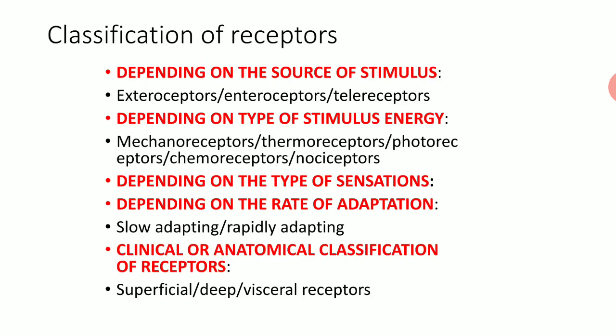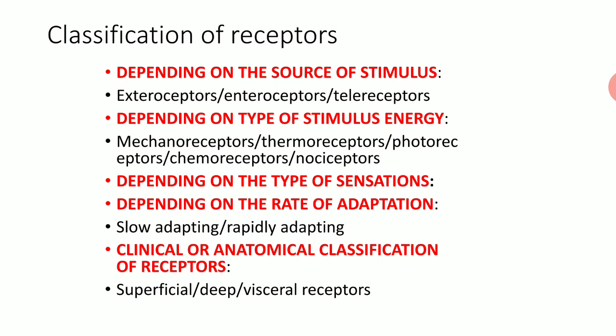Now an important topic is the classification of receptors. Receptors are classified depending on the source of stimulus, the type of stimulus energy, the type of sensation, the rate of adaptation, and clinical or anatomical classification. Depending on the source of stimulus, receptors are classified into three groups: exteroceptors, enteroceptors and telereceptors.